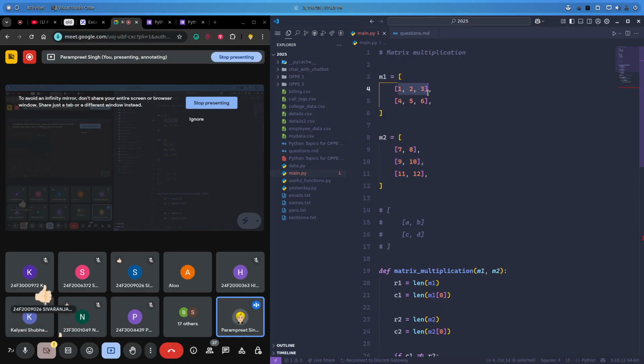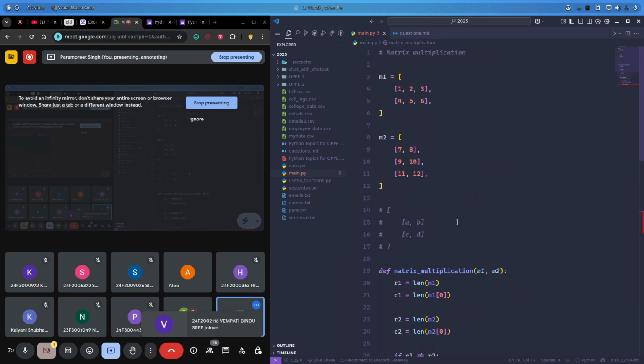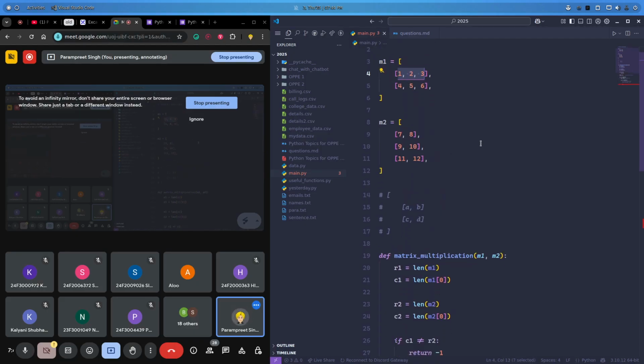Sorry, the number of columns in matrix 1 and the number of rows in matrix 2, we have to iterate through either from matrix 1 or from matrix 2. So that is up to us. So let's take it from matrix 1 only. Okay, so we need to go in this manner.